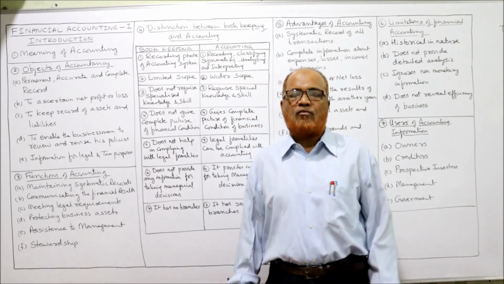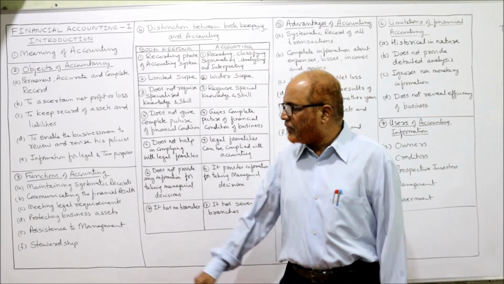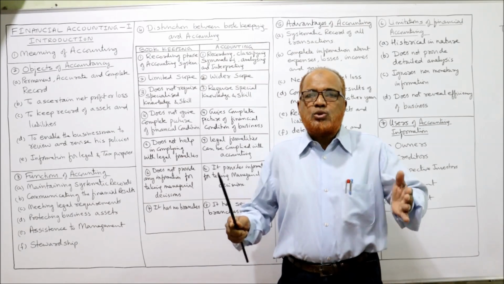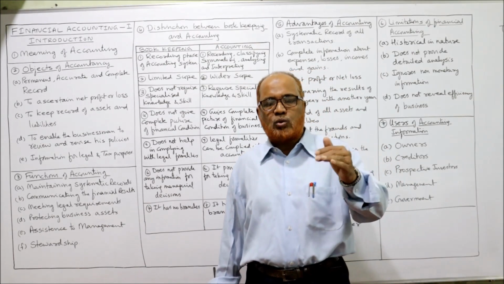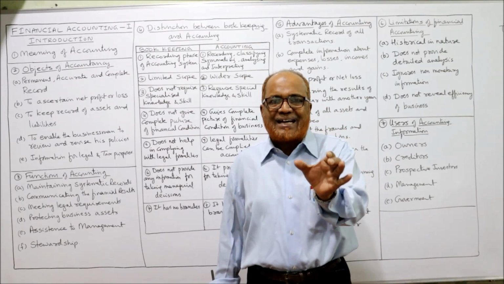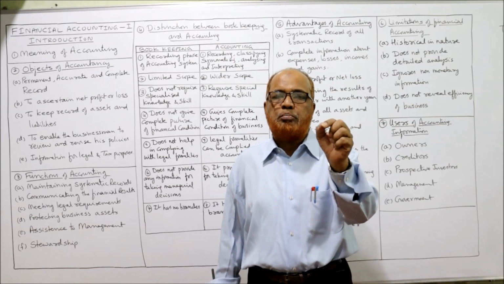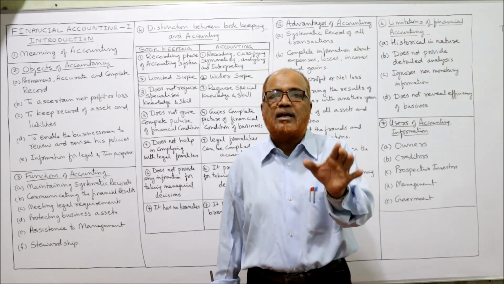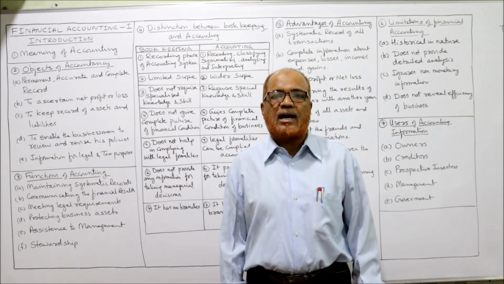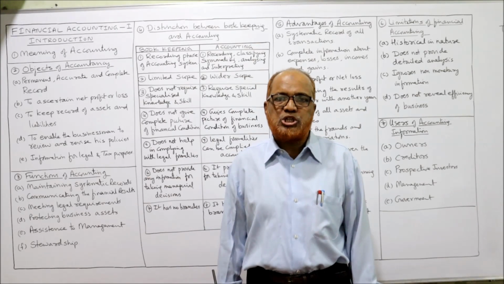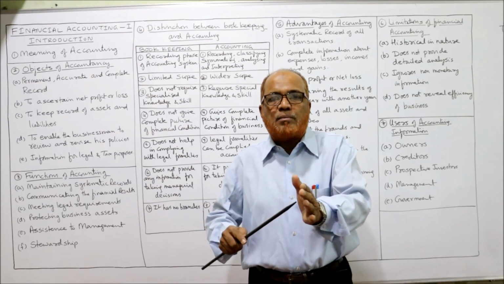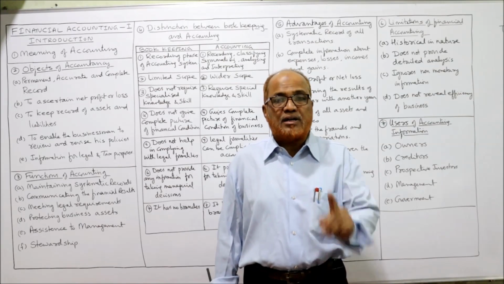Now, functions of accounting. What functions will accounting perform? The first function, maintaining systematic records. Every business has to record all the transactions relating to incomes, expenses, losses, gains, all these activities which are taking place in the business. They should be properly, systematically recorded, so that at the end of the year we can prepare the financial statements like the profit and loss account and balance sheet. For preparing the financial statements, systematic recording should be kept. That is the first function.